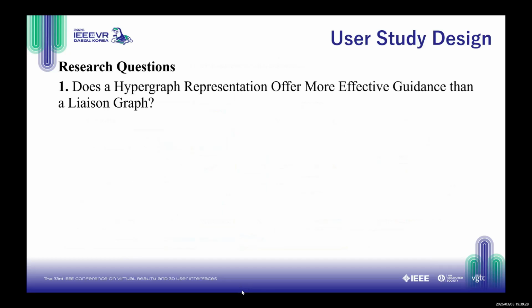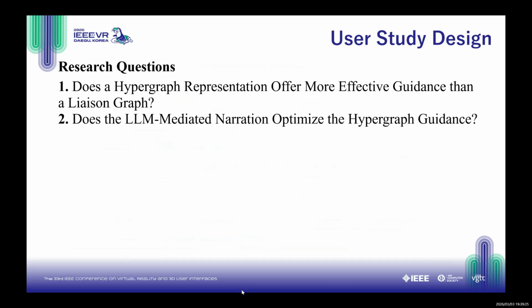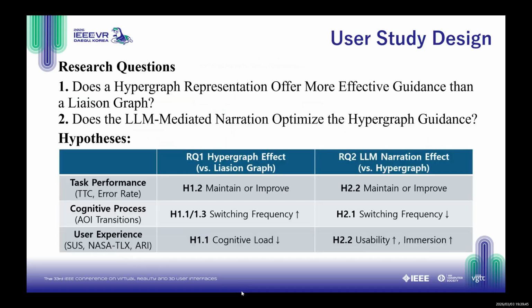Next, I will describe the study design. Our study is structured around two research questions. The first question focuses on the representational level, and the second question builds on this foundation and examines the interaction level. Combining these two research questions, we want to summarize our expectations and hypotheses in a matrix. This matrix spans three dimensions: performance, cognition, and user experience, around these two research questions.